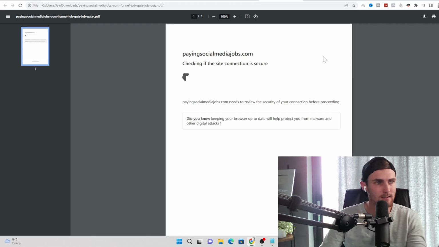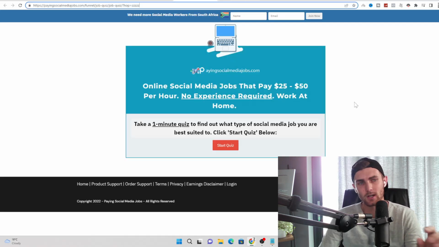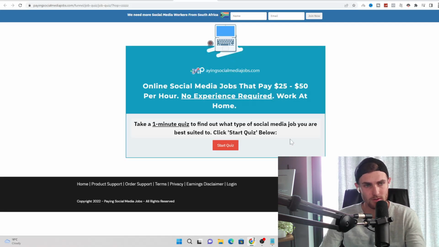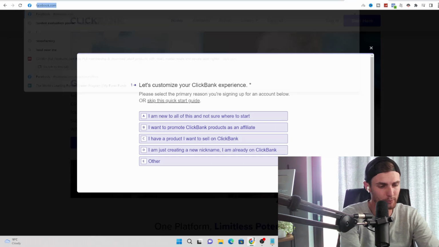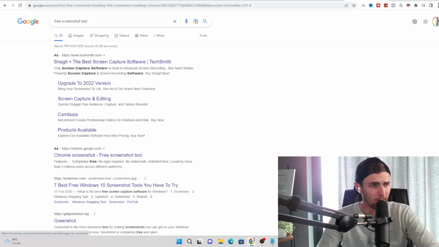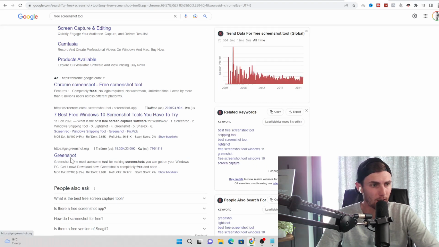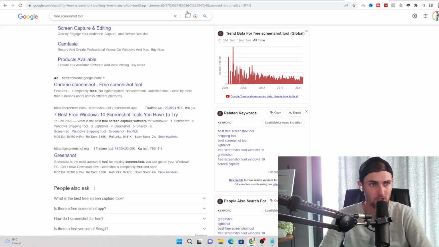So in this case, since this Web to PDF tool is actually just turning this website into a checking if the site connection is secure. What you can actually do is come over to the home page of this website. On your keyboard, you can click on screenshots, or you can just come over to Google and search up free screenshot tool, and you can download, for example, this one here, getgreenshot.org, and it's a free screenshot tool that will allow you to take a picture of your screen.